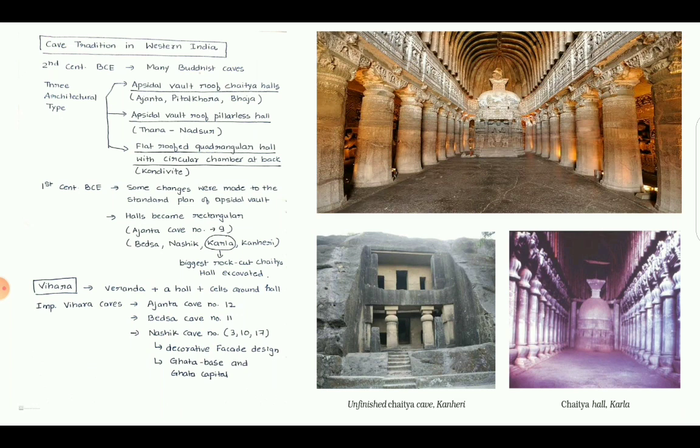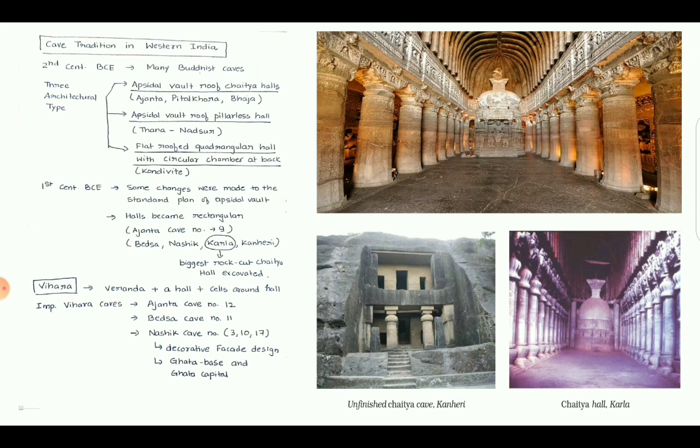In the 2nd century BC, many Buddhist caves were found. The concentration of these caves is majorly in Western and Central India. There are two types of architecture in the Buddhist cave tradition. One is Chaitya, another is Vihara. Chaitya is a place of worship and Vihara is a place of residence. These are the kind of dormitories for monks.